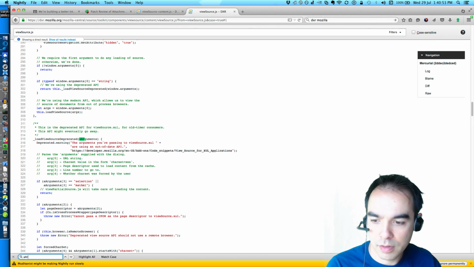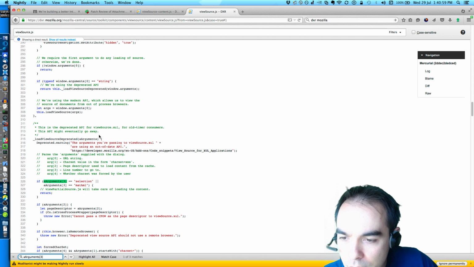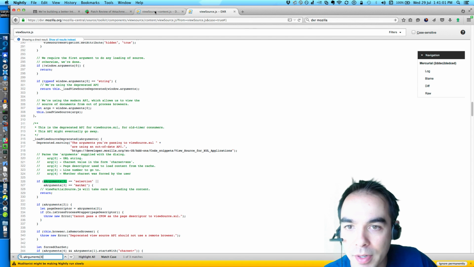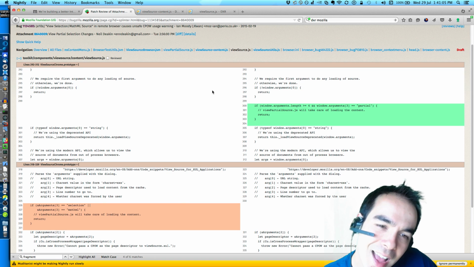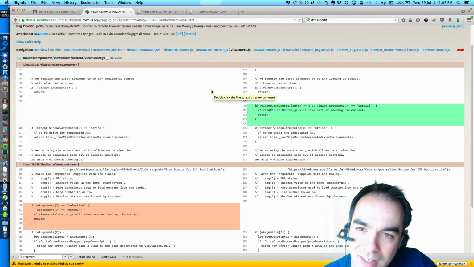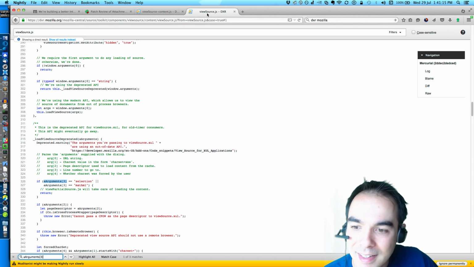That is a real reason. Oh, because we never get to the deprecated part. I'd rather we take care, because technically this is the deprecated API. We shouldn't be handling.